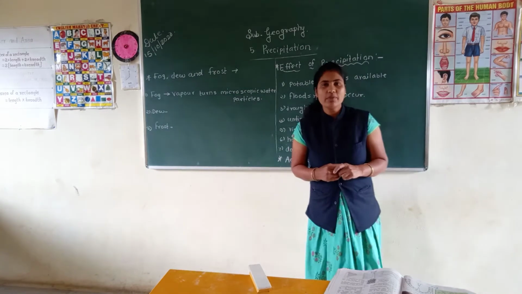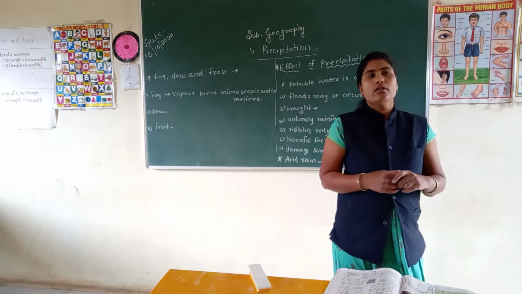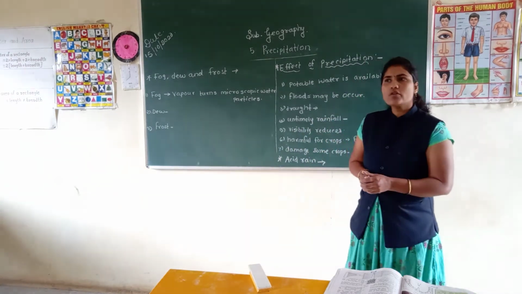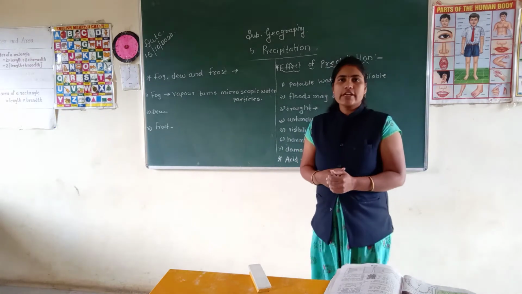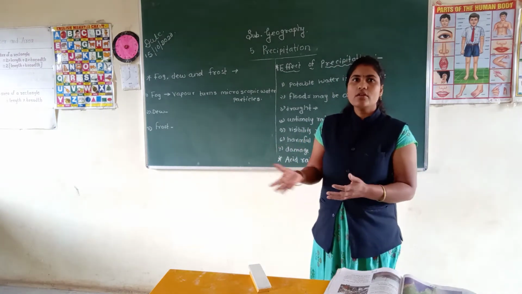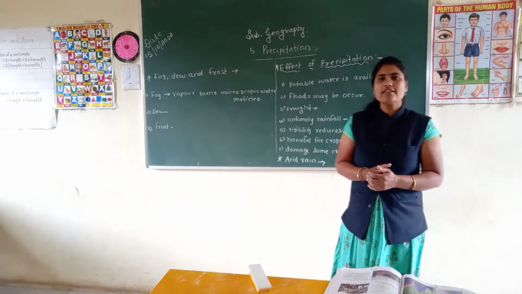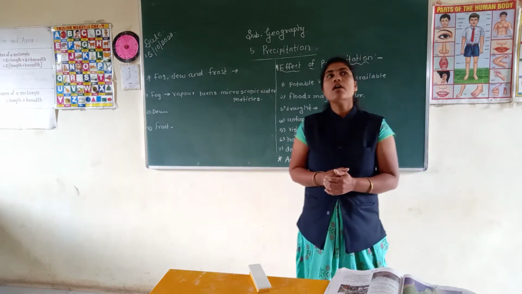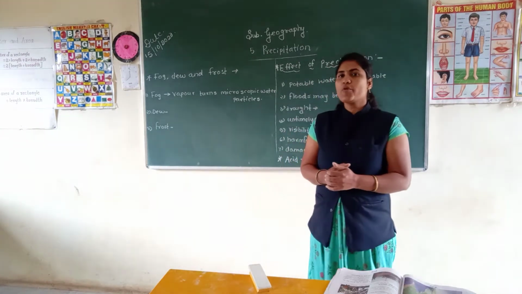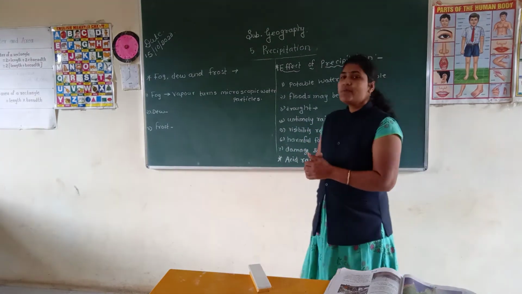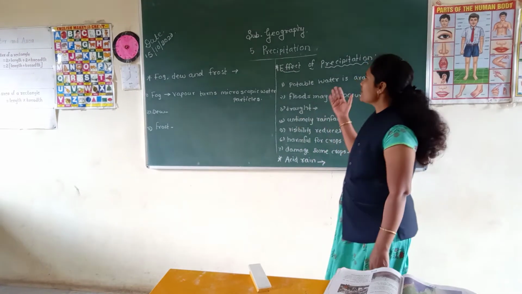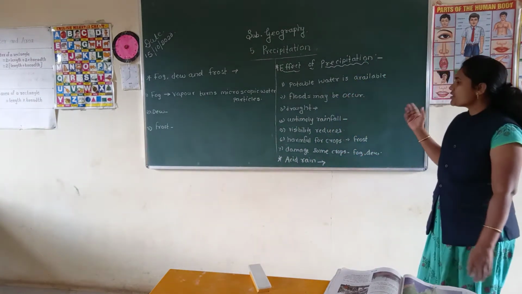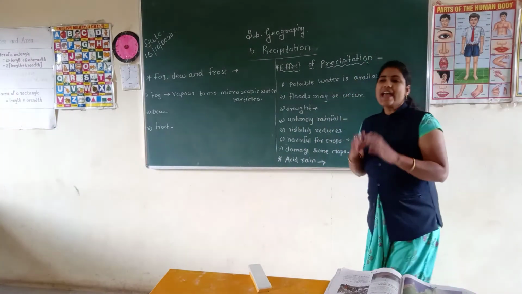Student, in the previous video we studied the types of rainfall, the last one being cyclonic rainfall, as well as the instrument of rainfall, that is the rain gauge. Now in this video I am going to teach you what is meant by fog, dew and frost, and after that the effects of precipitation, and the last point is acid rain.